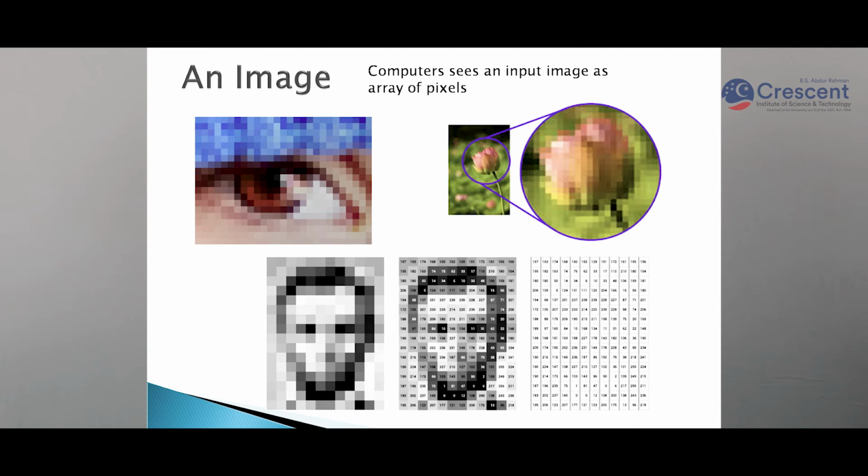In a convolution neural network we give the image as the input. Now what is an image? The computer sees an image as an array of pixels. You can see so many images that have pixel values. So the image is a matrix of pixel values.